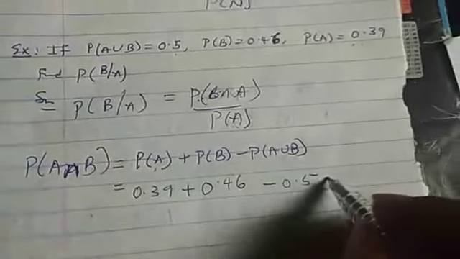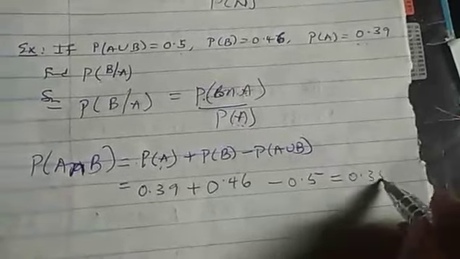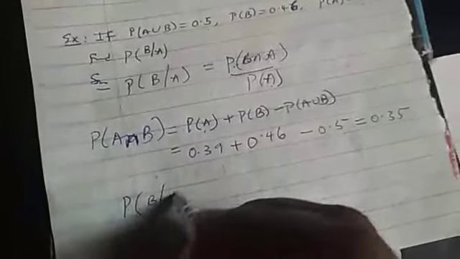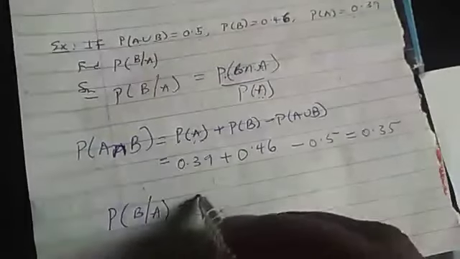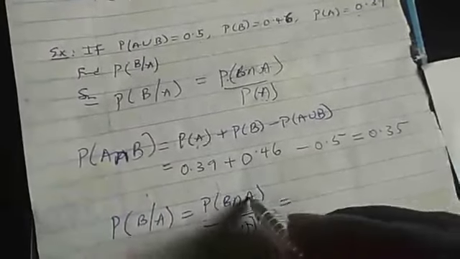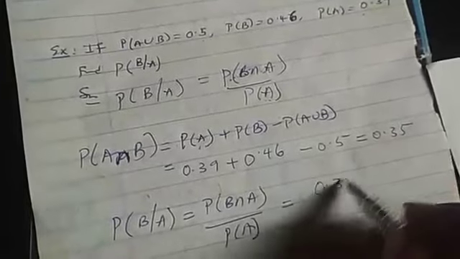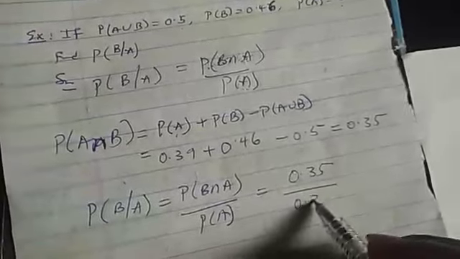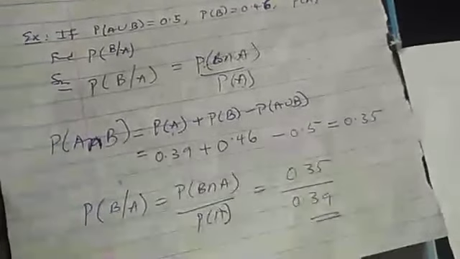So if I simplify this, it will give me 0.35. Now I can find probability of B slash A. Probability of B slash A will now be probability of B intersection A over probability of A. Probability of B intersection A is 0.35. Probability of A, which is here, is 0.39. Then we finish it from our calculator.